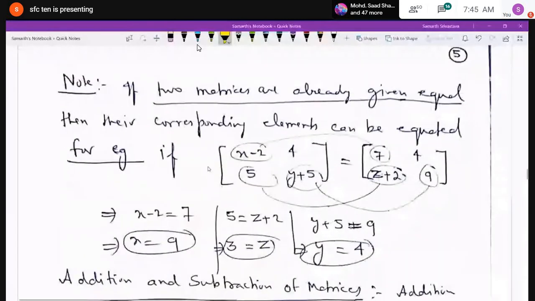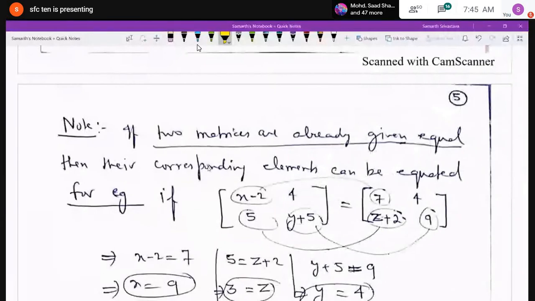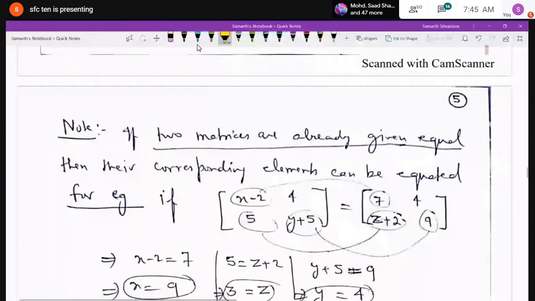Okay, have you understood till now? Any confusion, boys? No, sir.